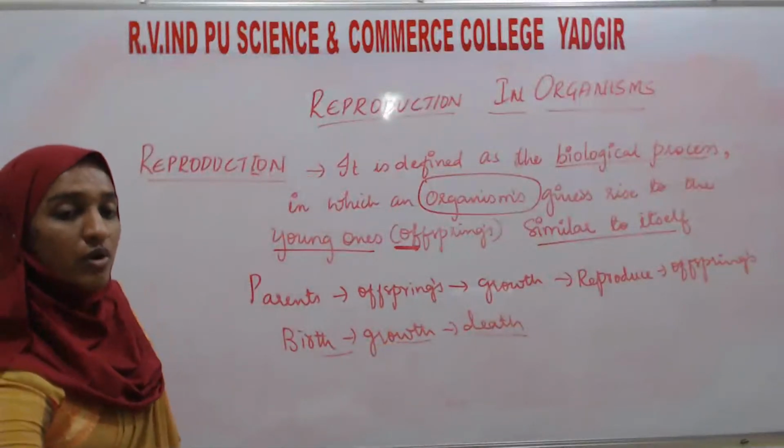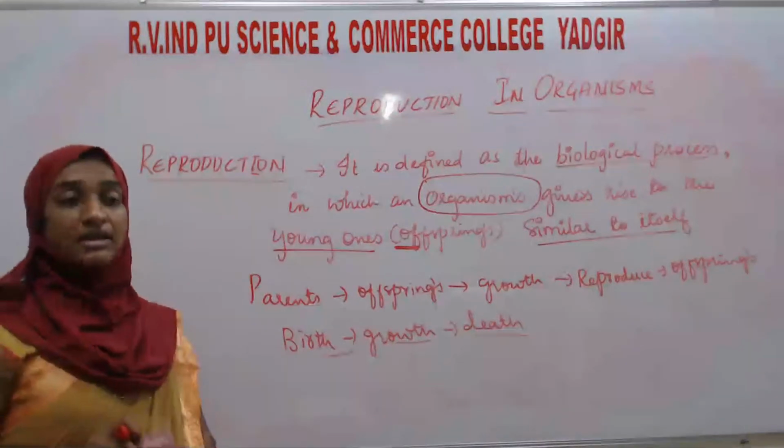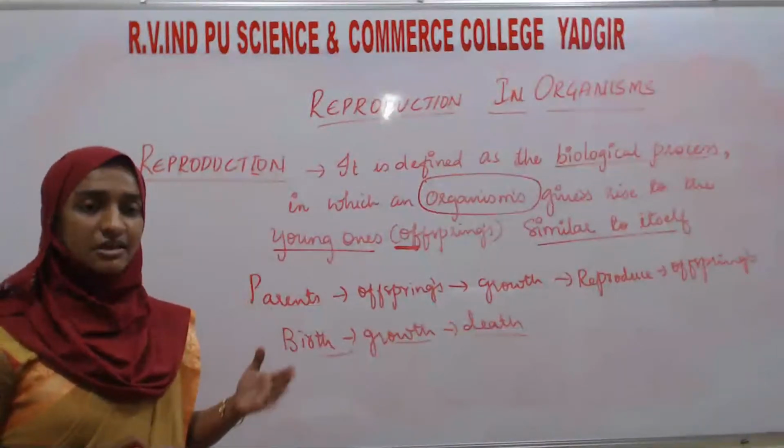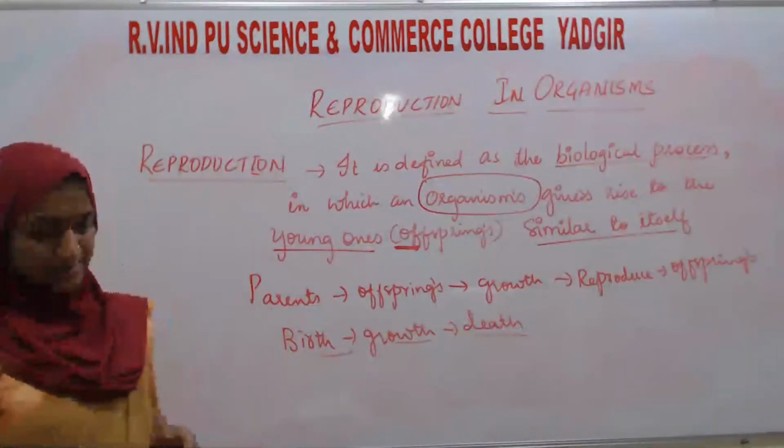So here, what is the necessity? Why is reproduction essential for the living organism? Let's see here.